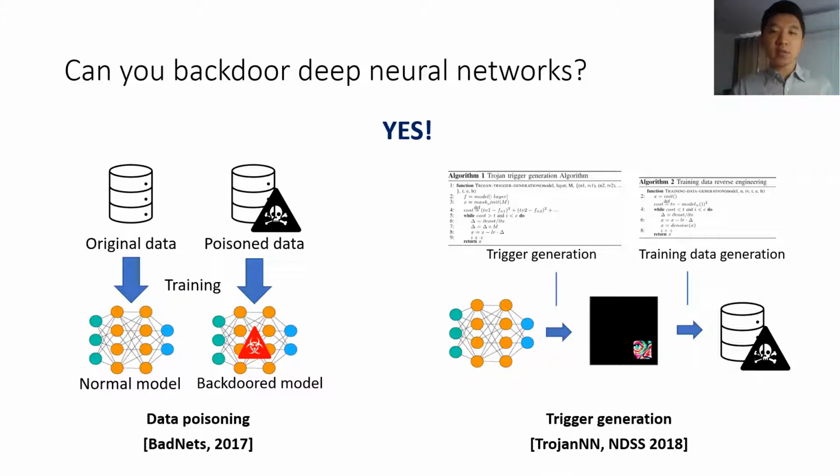TrojanNN uses some gradient-based algorithm to generate triggers and data samples that can train the backdoor into the model without requiring the original training data.